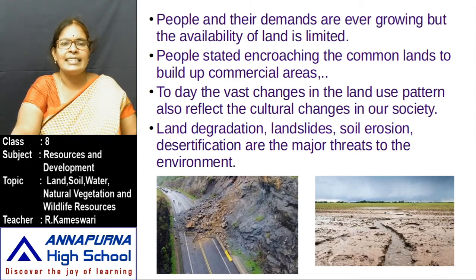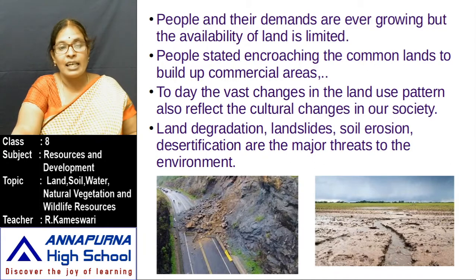It is defined as the phenomenon in which there is soil loss and a decrease in the fertility of the soil. It is not changed by nature alone; it happens due to our activities. Madam, how can we control this land degradation? There is only one solution: plant more and more trees.